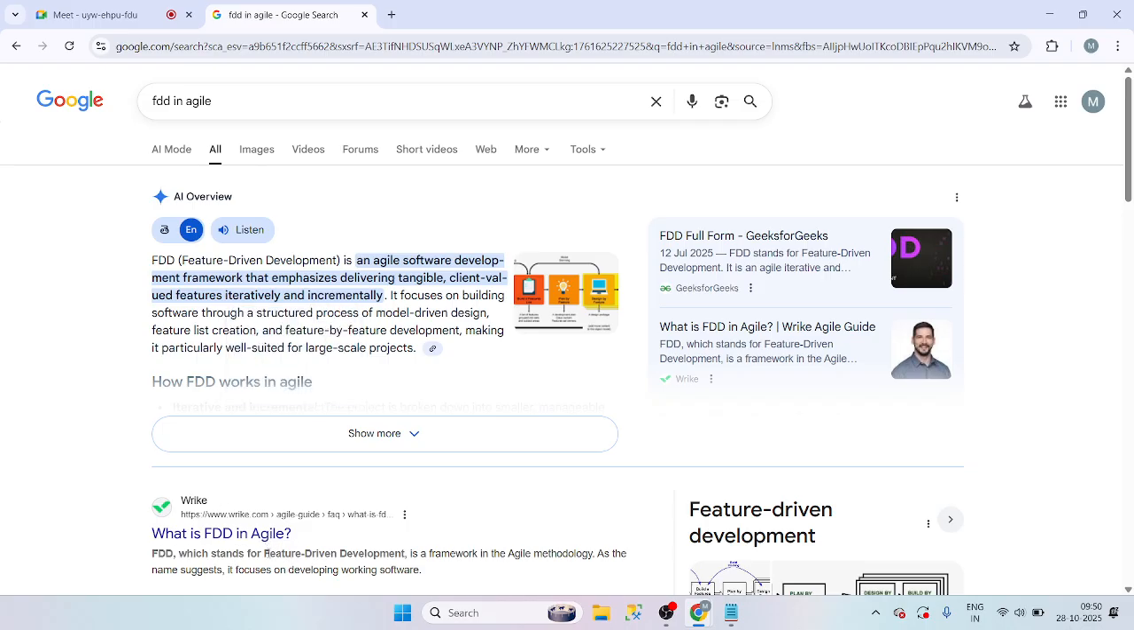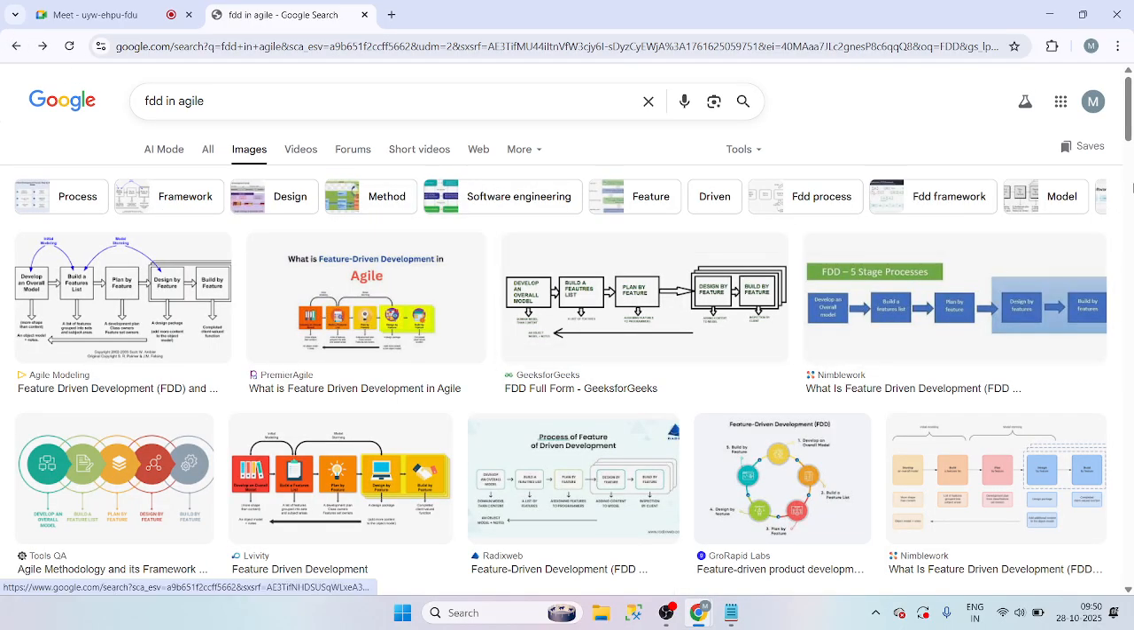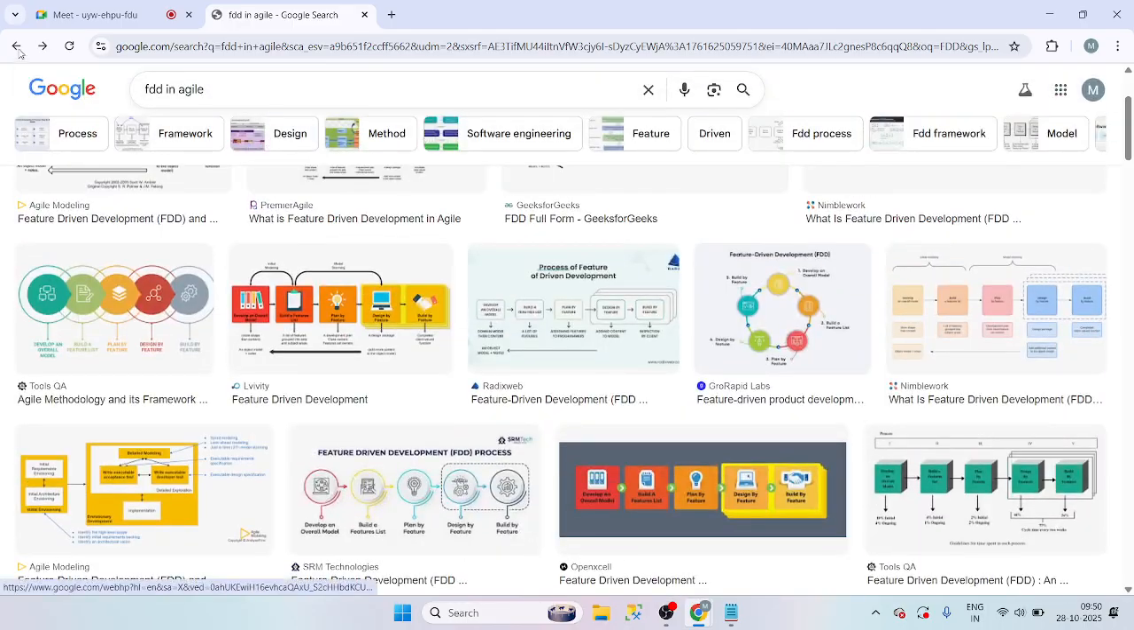Future driven development, FDD. I forgot, but I'm not sure about it. Future driven development, FDD, some type of frameworks are there, guys. What is this, Manoj?